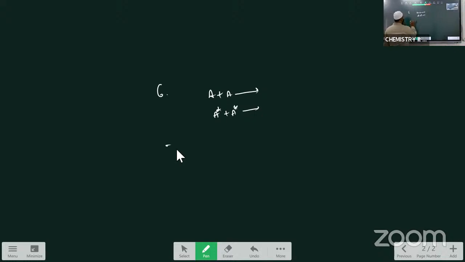Next, seventh one, number of collisions in a unit area in a second. In a second, how many collisions take place? That is called the collision frequency. That is the next postulate.